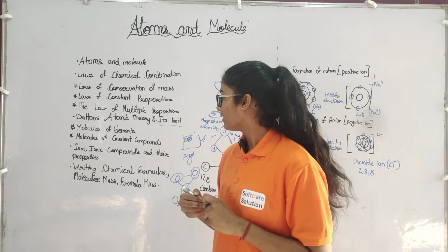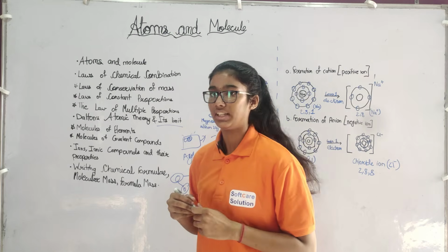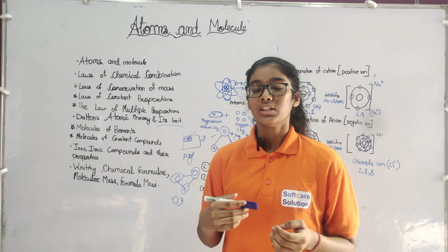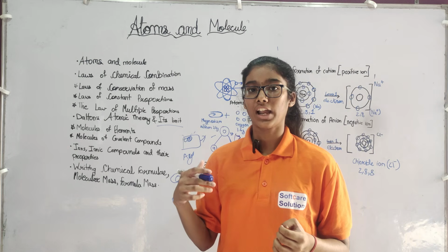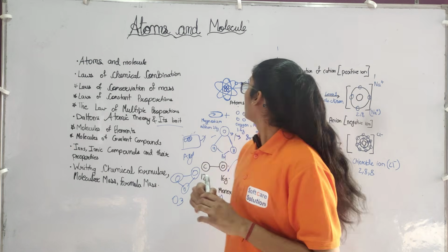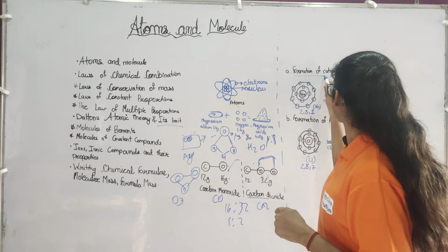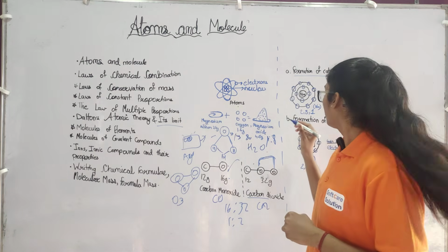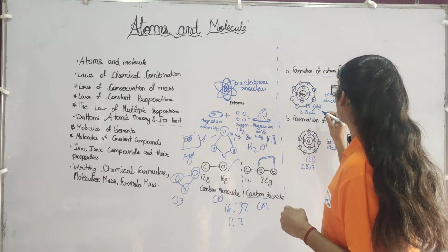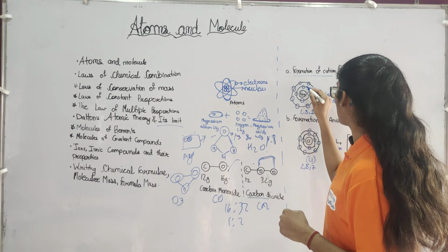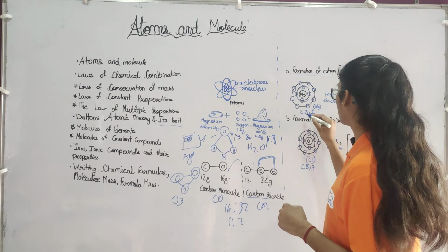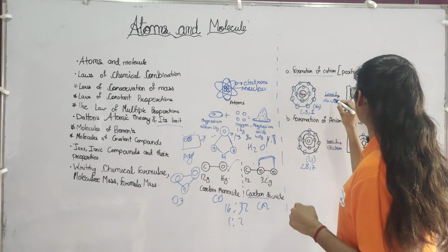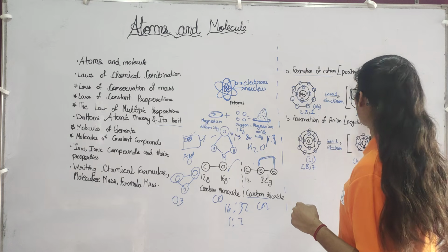Third, ions and ionic compounds and their properties. What will happen when atoms do not share their electrons but transfer them fully? Here is the formation of ions, positive ions. We will take Na, which has shells 2, 8, 1. So if one electron is lost, it will become Na plus.